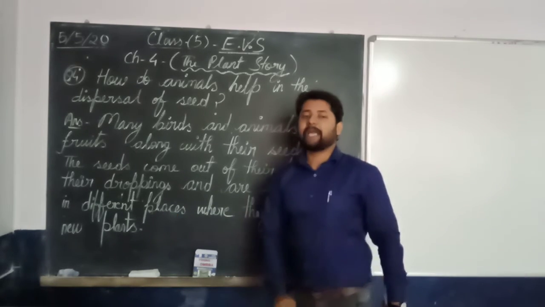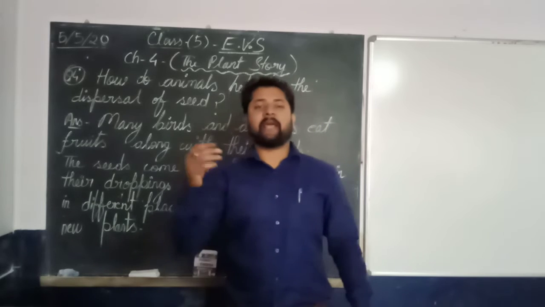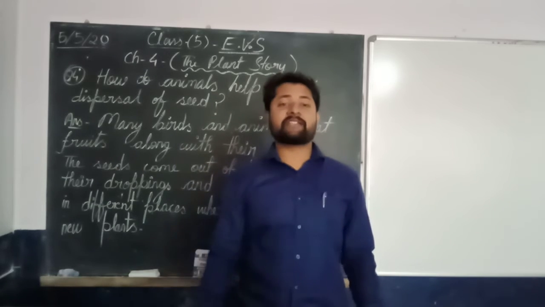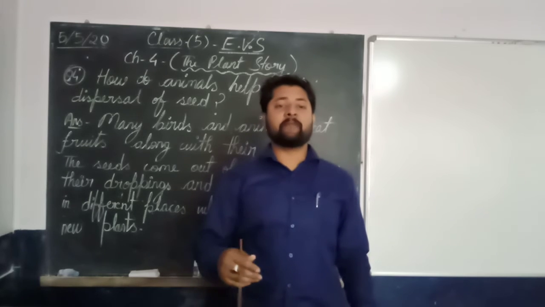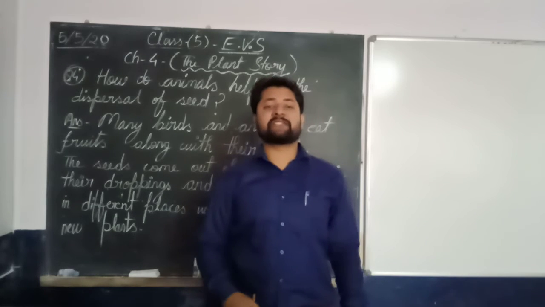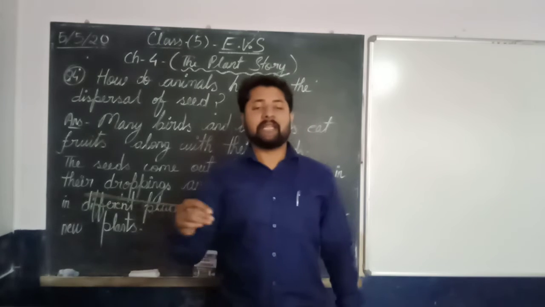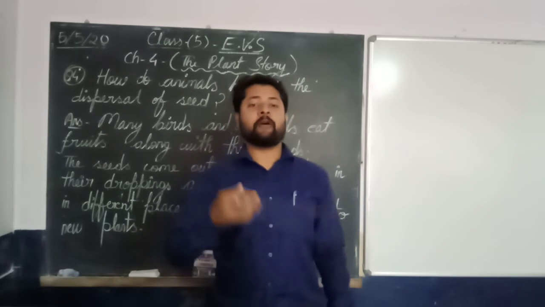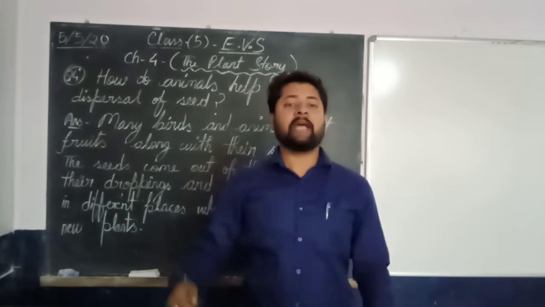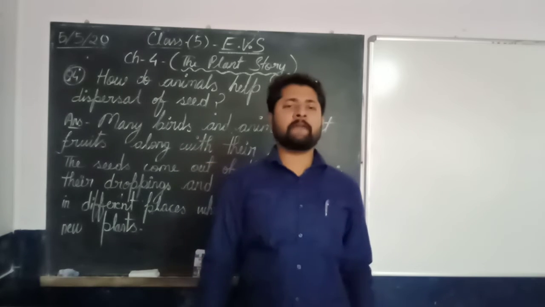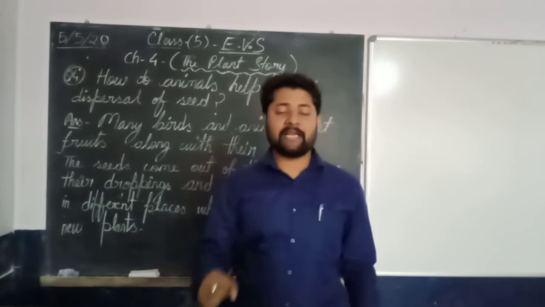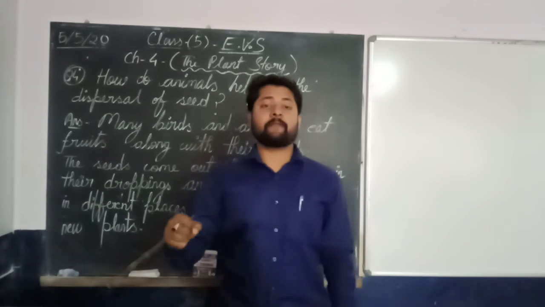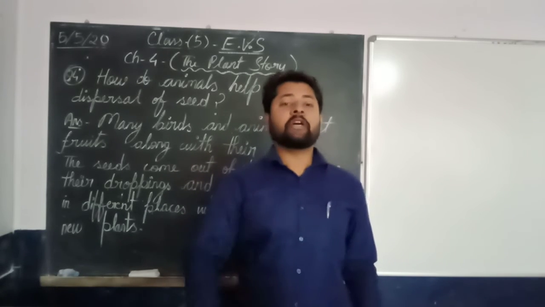Let me explain the answer. Many animals or birds eat the fruits as a whole. It means they take the seed as well inside the stomach, which can't be digested. Then later on, what happens? In the form of droppings, the seeds come out, and once they fall on the soil, after getting proper amount of warmth, sunlight, water and nutrition from the soil, they grow into a few saplings.